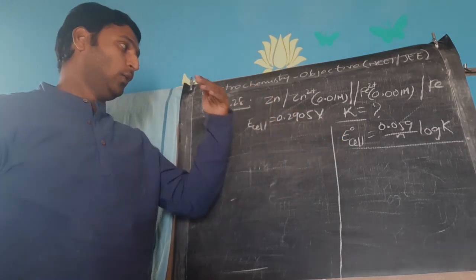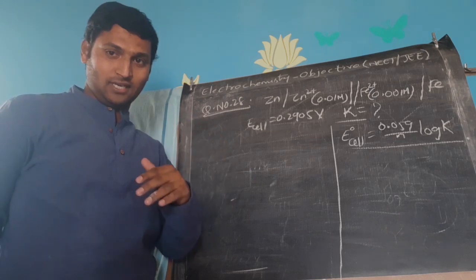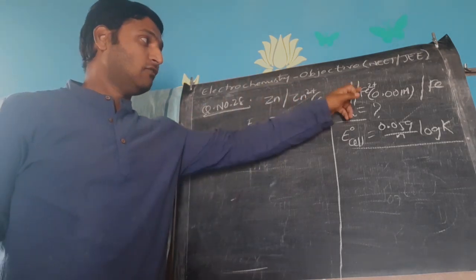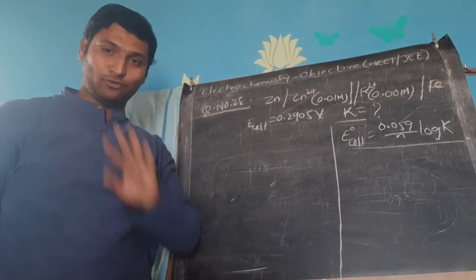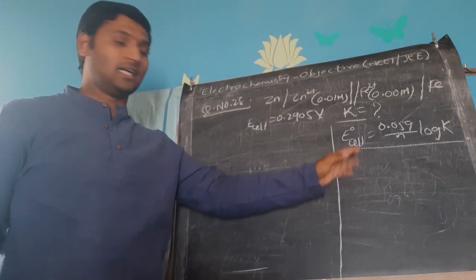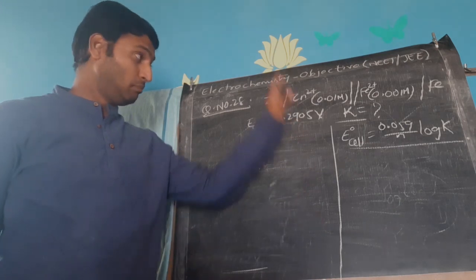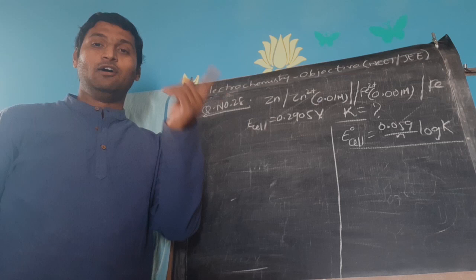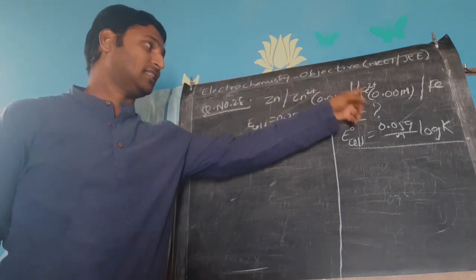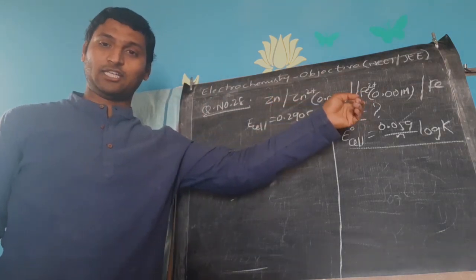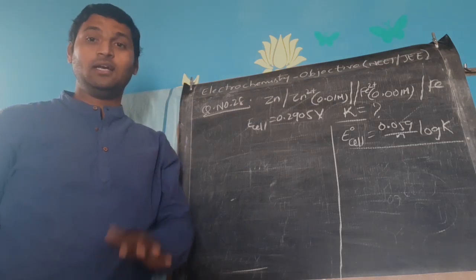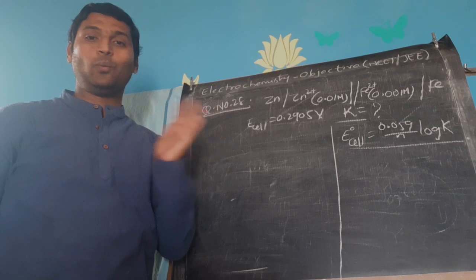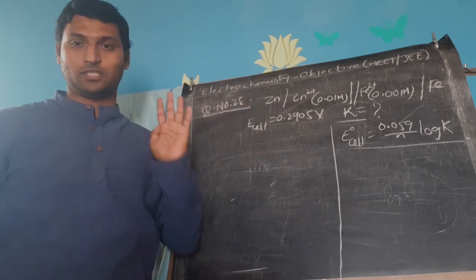In order to save some time, zinc also is familiar, minus 0.76. Ferrous to iron also is familiar, minus 0.44. So if needed, we can calculate E naught cell directly and put it here, because it is zinc and iron and the values are familiar to us. For those whom the SRP values are not familiar, or if any unfamiliar metals are given, we cannot take chance. That's why I'll explain the procedure.